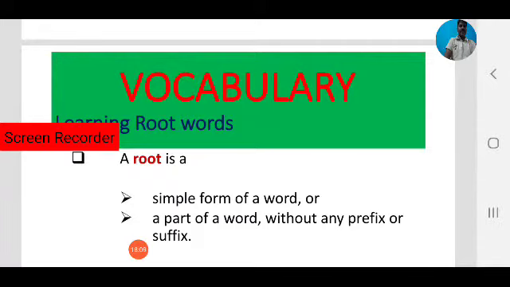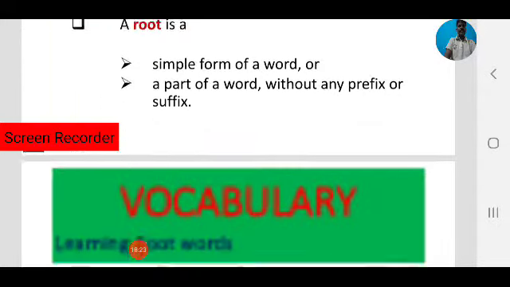So without prefix and suffix, a simple form of a word is called a root word.